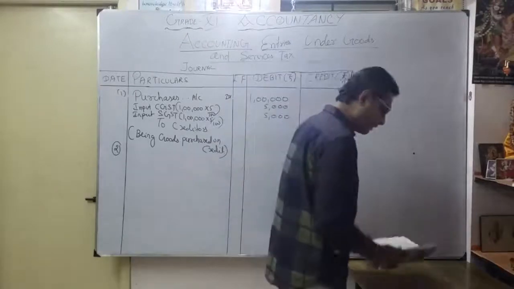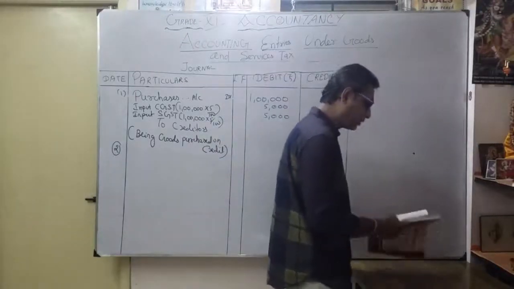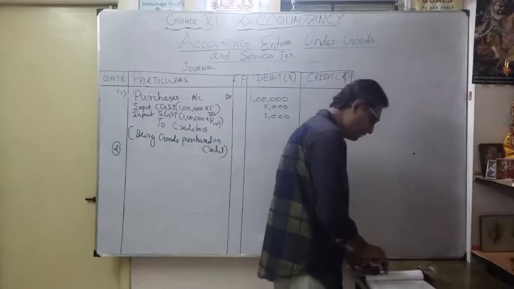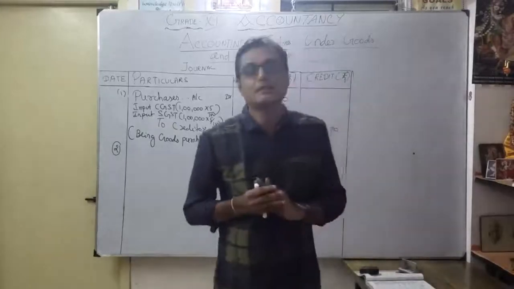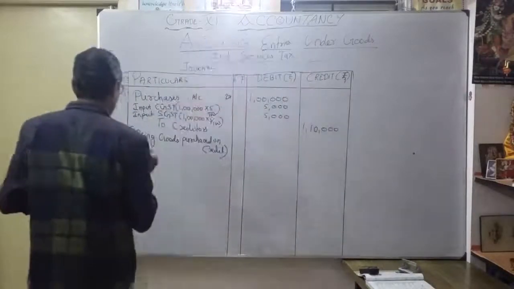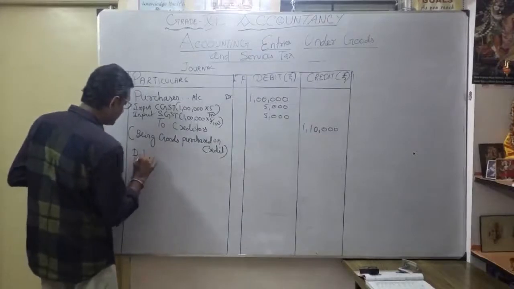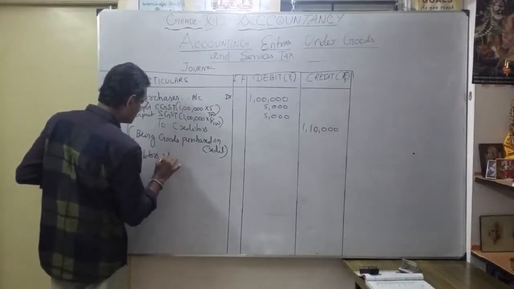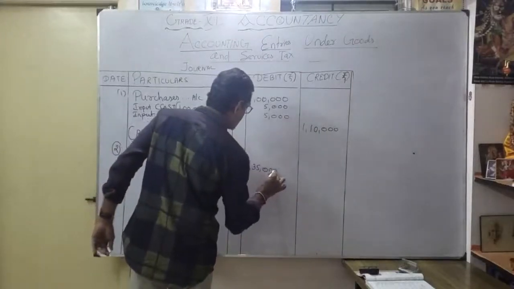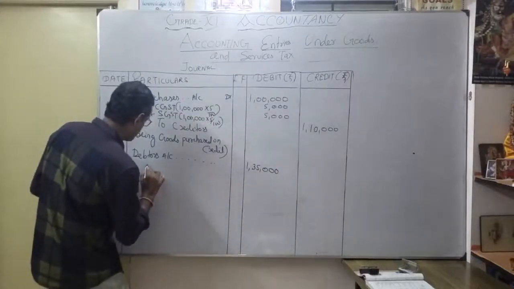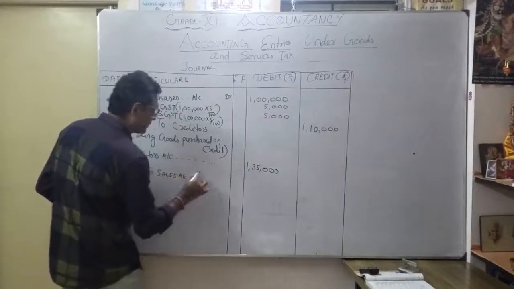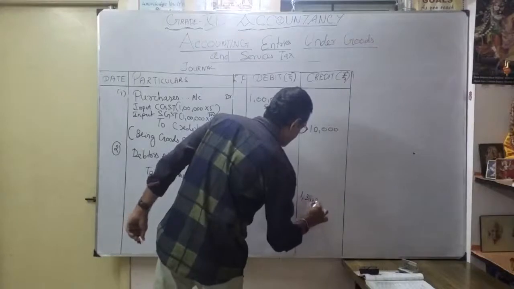Now you know what the credit sales entry is. Now we are going to prepare the entry for the sale. What is the entry? Here they did not mention the name of the party to whom we are going to sell. So I'm going to debit the debtors account, 1,35,000. Normally it will be to sales account, 1,35,000.